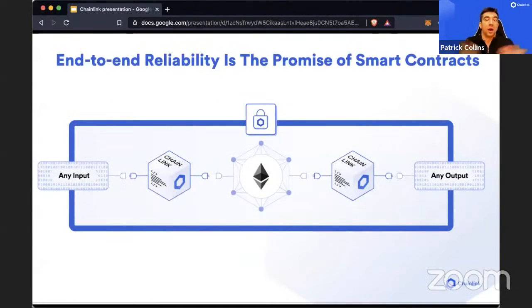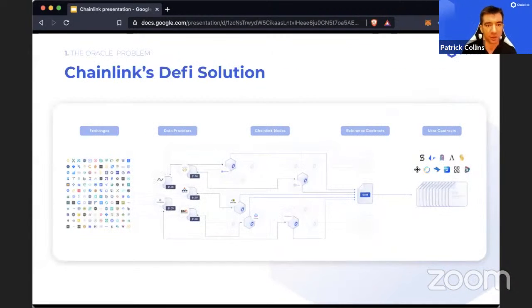And this really unlocks the functionality of smart contracts, right? Because before, there was this kind of walled garden where it's like, yeah, that happens on the blockchain, whatever. This brings all that stuff into the real world. And so we can do anything that we want to do. We can have smart contracts that can actually replace real life contracts, because now the blockchain can interact with the real world. So that's the power that we're working with here. Any input, any output, work with anything.